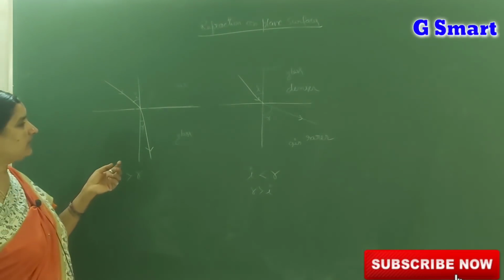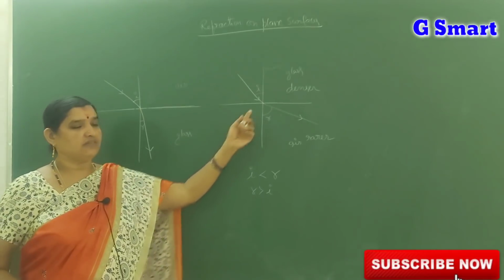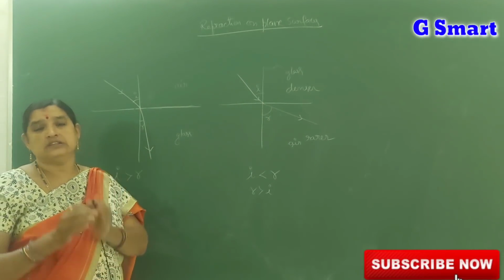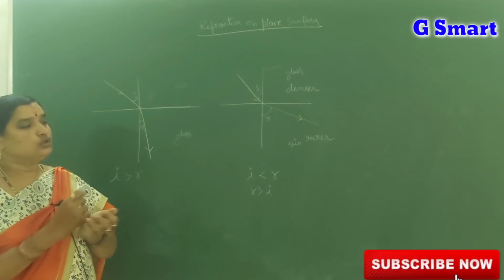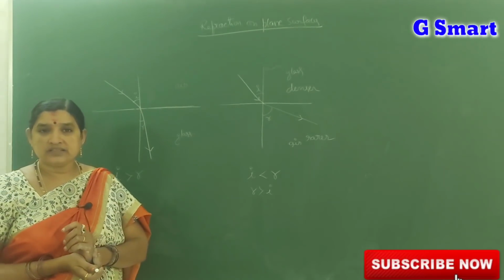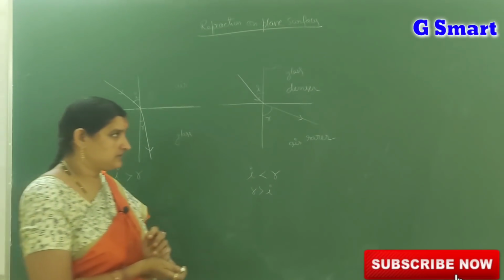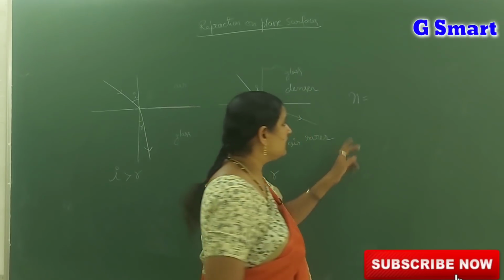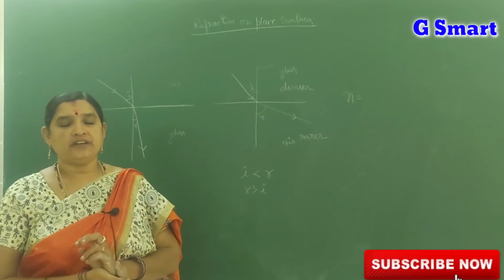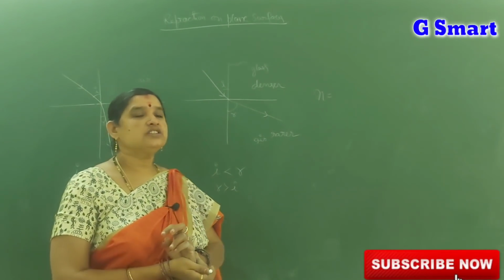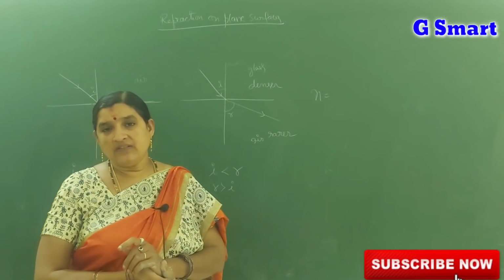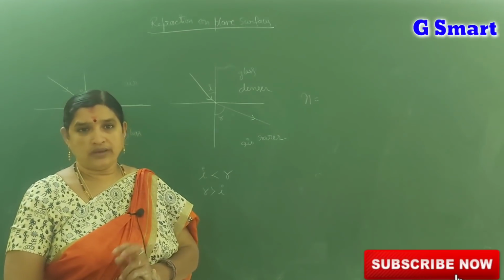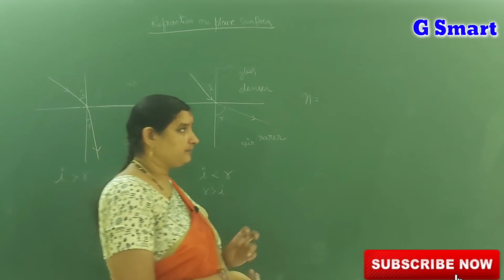Here you have to observe one thing: it bends towards the normal or away from the normal due to the change in its velocity. How much change occurs? To know that, you have to understand the refractive index. We will denote refractive index with a small n. Suppose the value of refractive index is more, the velocity of the light is less. If the value of refractive index is less, the velocity of the light is more in that particular medium.